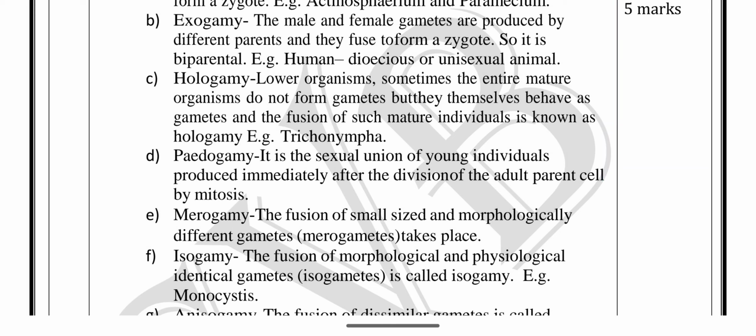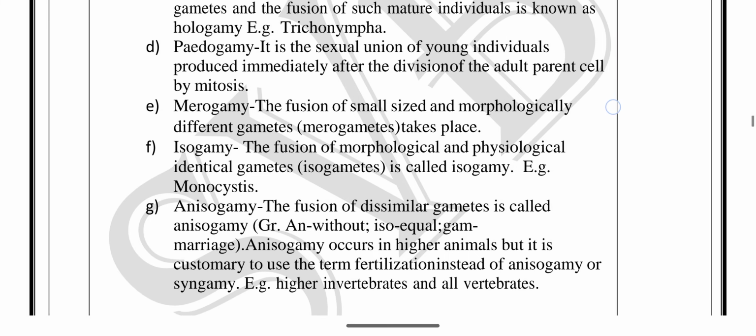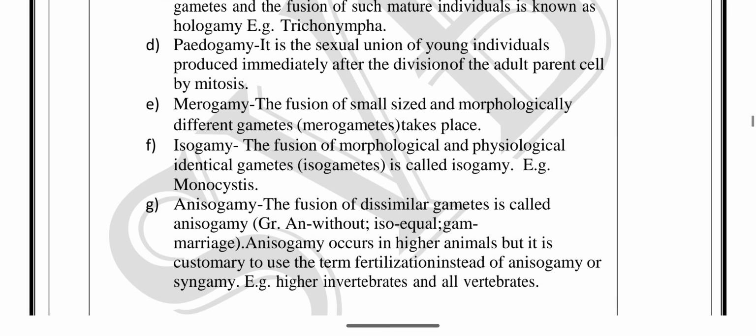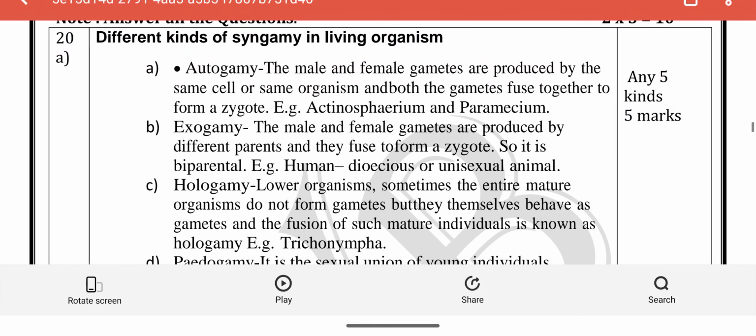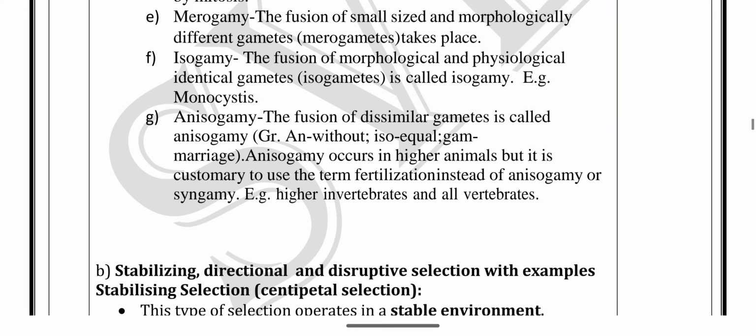Pedogamy is the sexual union of young individuals produced immediately after the division of the adult parent cell. Likewise we have these syngamies, and we have to write any 5 kinds of syngamy.